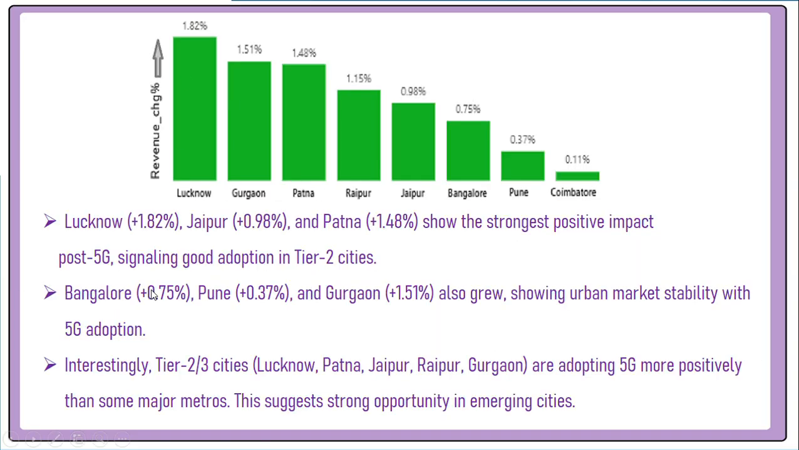So we see Jaipur, Lucknow and Patna show the strongest positive impact post 5G. So it is a good adoption in tier 2 cities, whereas Bangalore, Pune and Gurgaon also grew, showing urban market stability with 5G adoption. Interestingly, tier 2 and tier 3 cities are adopting 5G more positively than major cities. This suggests strong opportunity in emerging cities.